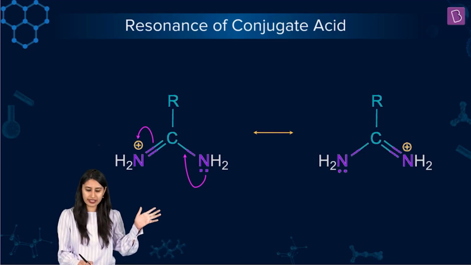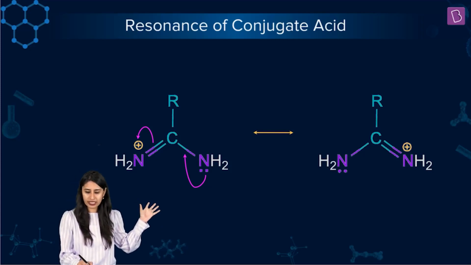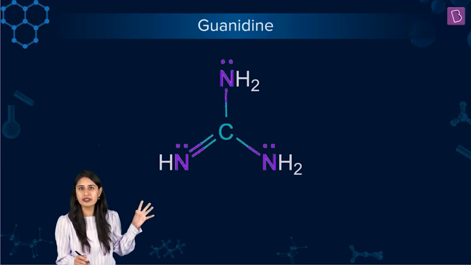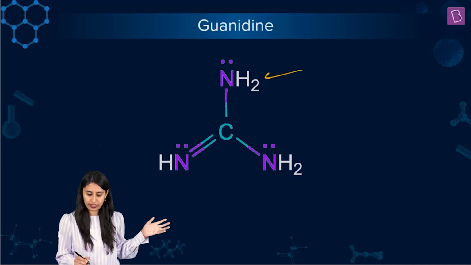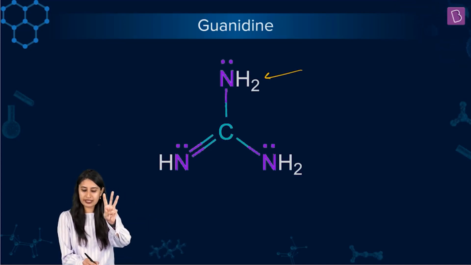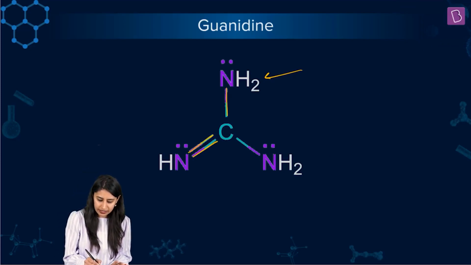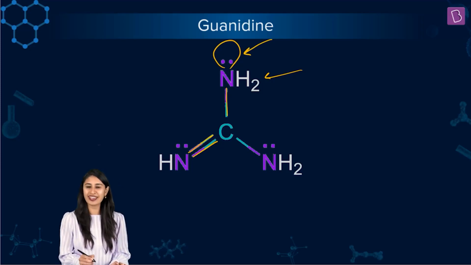Also, let's do simultaneously the guanidine system, which is also very important. When I talk about guanidine, this is how only R is replaced by an NH2, right? So we have 3 nitrogens here in the guanidine system. Please check out of the 3. Look at this double bond, single and a lone pair. So this lone pair can be participating in delocalization.